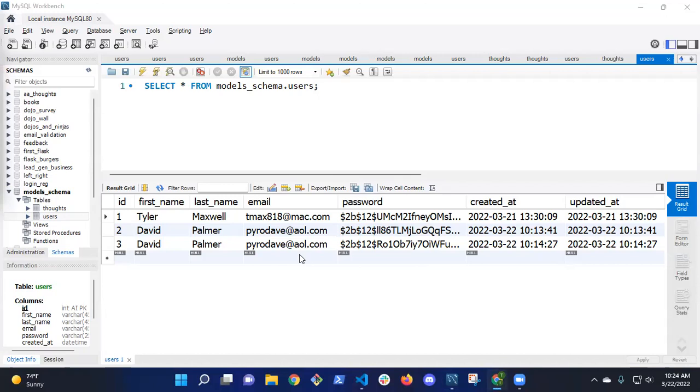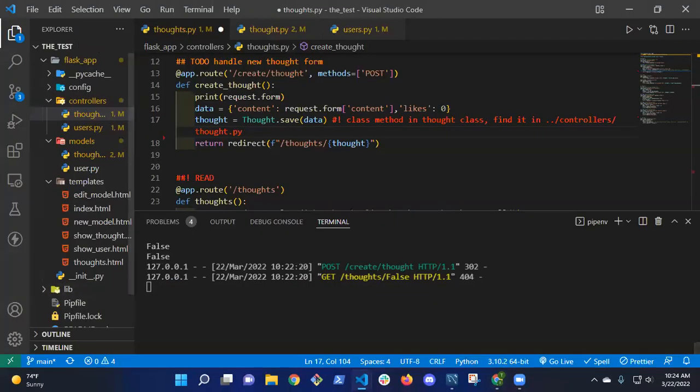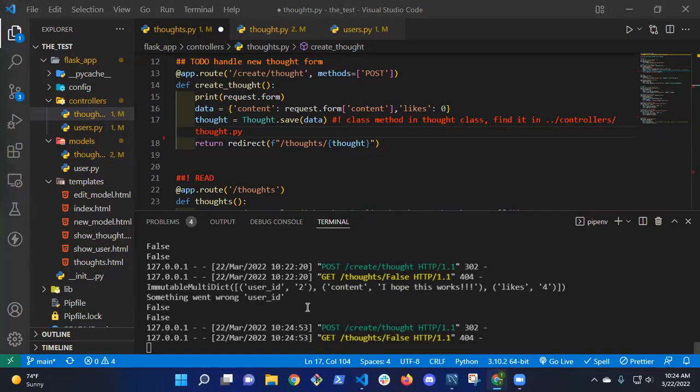Okay, so going back here, I'm going to submit. I hope this works. If I submit that, okay, so that's coming in. There we go. Something went wrong, user ID. So what was the user ID coming in as? On the last one, I think it came in as 3.